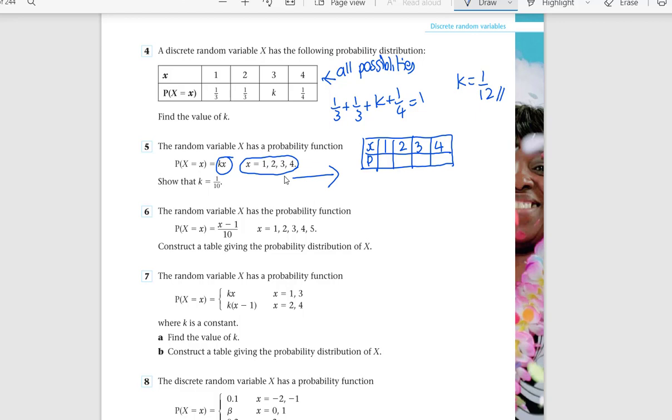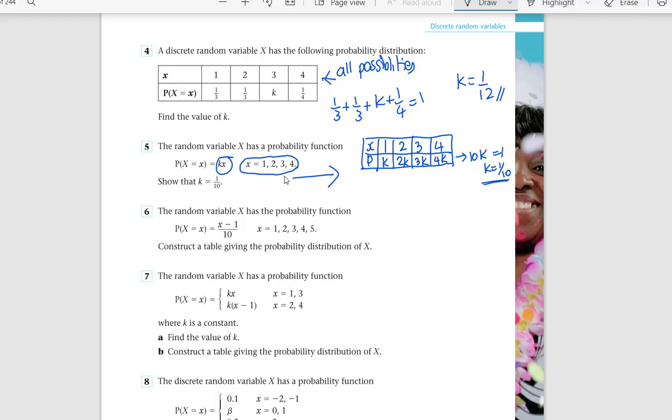So kx means you substitute 1 here into kx to get the probability when x is 1. That is k. Here it is 2k, because 2 times x. 3 times x, 3 times k and 4 times k. The addition of all of this is 10k. The addition of the total probability is equal to 1, so k is equal to 1 over 10. And we got the answer already.